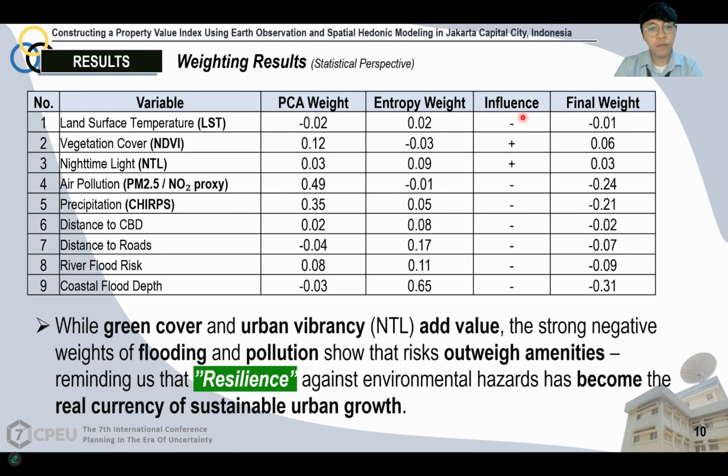What we can learn from this weighting result is that while green cover and urban vibrancy add value, the strong negative weights of flooding and pollution show that the risks outweigh the amenities, reminding us that resilience against environmental hazards has become the real currency of sustainable urban growth.